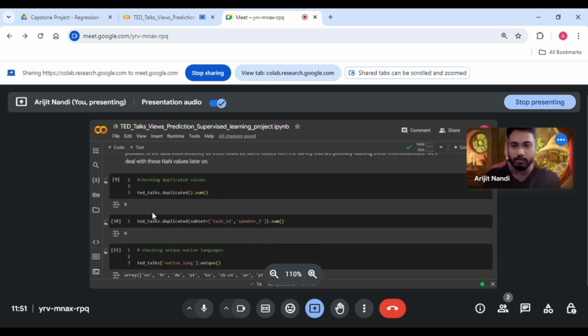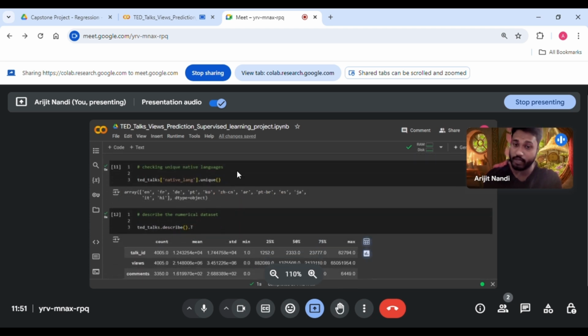Checking the duplicate values. By calling the duplicated method, we can check for duplicate values. Now checking for unique values in native language. What are the languages? By calling the unique method on the native language column, we can see all the unique languages: English, French, Korean, Hindi, Italian.